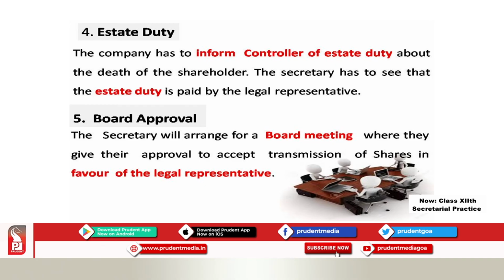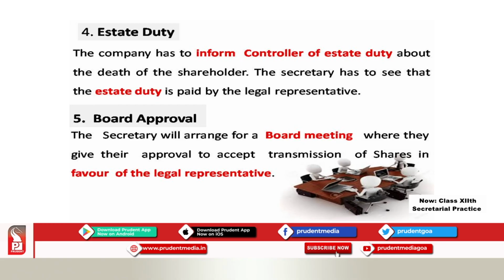Okay, so if everything is in order, the final decision still lies in the hands of the BOD. So, if they find everything is in order, they will transfer the shares or give the shares in favor of the legal representative. Now, what does our secretary have to do?